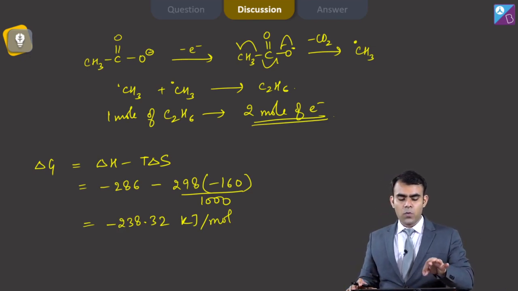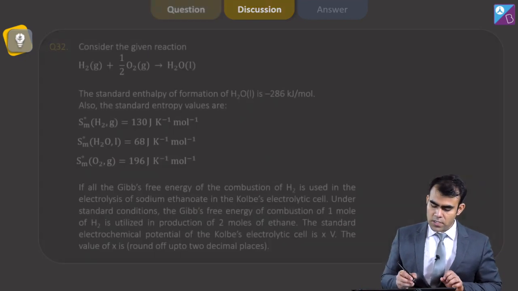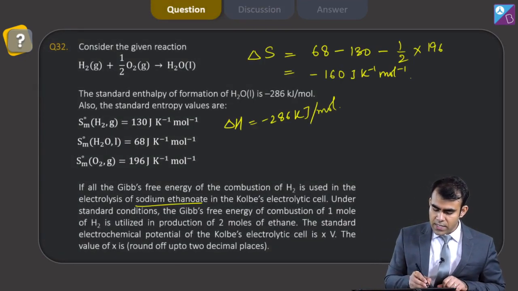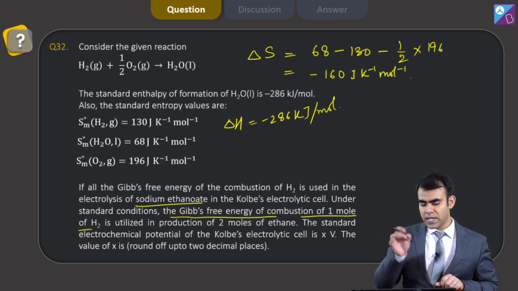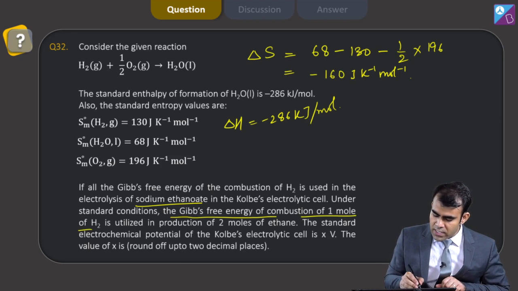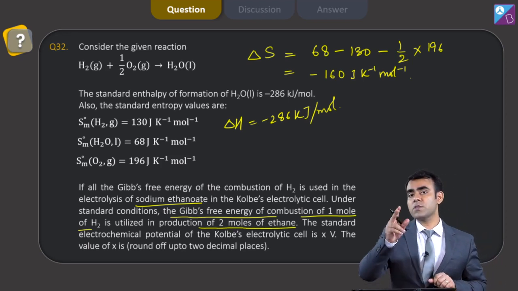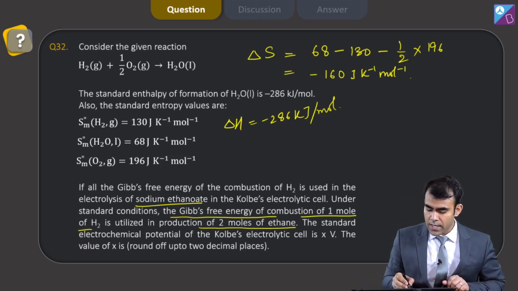Now we have calculated delta G. We know 1 mole of C2H6 requires 2 moles of electrons. Now the question says, under standard conditions, the Gibbs energy of combustion of 1 mole of H2, we have seen the energy, is utilized in production of 2 moles of ethane. 2 moles means we require 4 moles of electrons. The standard electrochemical potential of the Kolbe electrolytic cell is X volt.